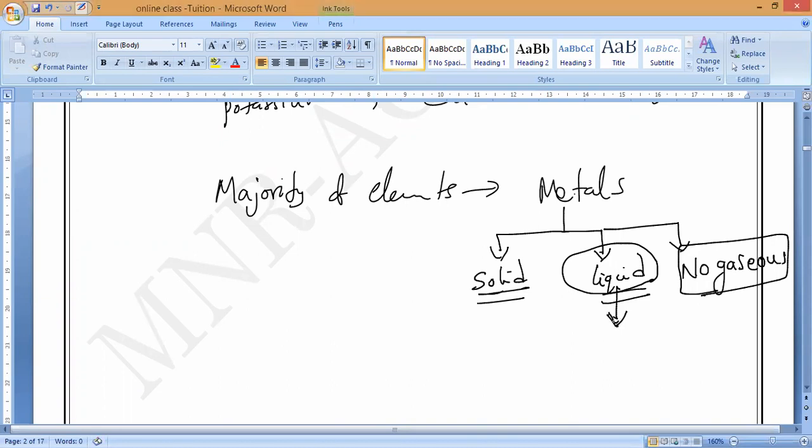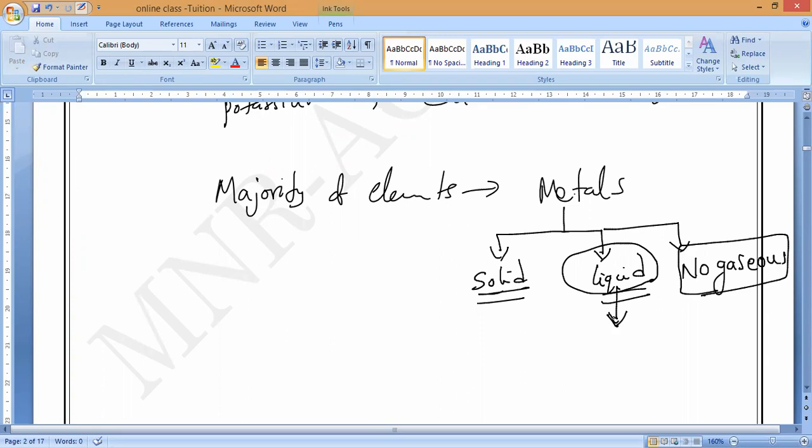Soon, around 7 elements like gallium, cesium and others have a very low melting point, so they are also going to get into the liquid state. If the room temperature increases slightly, they will come to the liquid state.